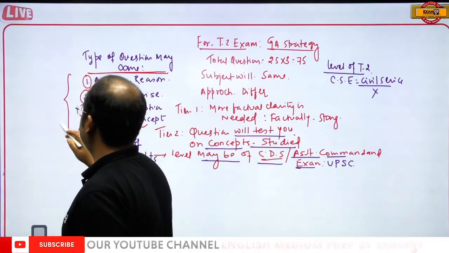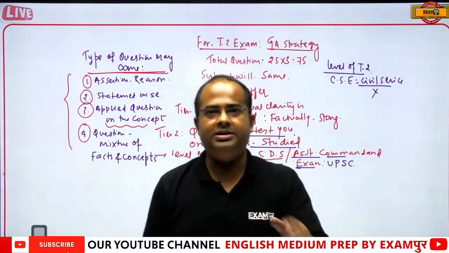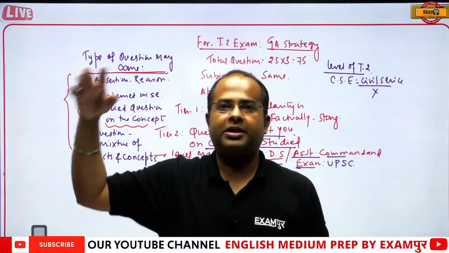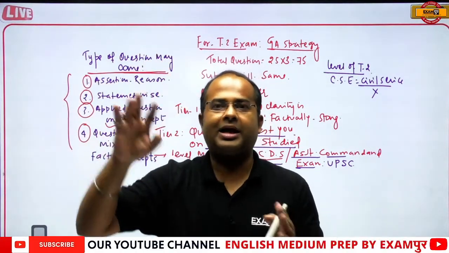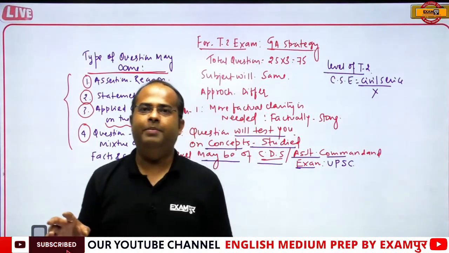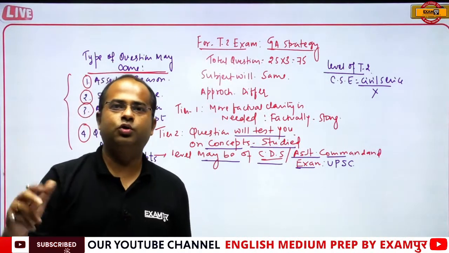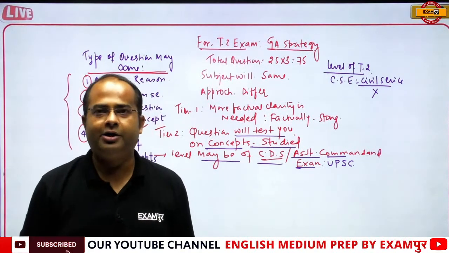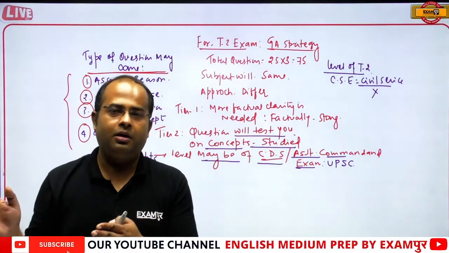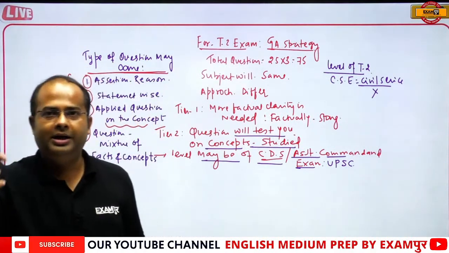For example, guys, they can ask you a question like: consider the statement that in Kuno National Park, in Madhya Pradesh, 8 cheetahs arrived. Then they can ask you that out of these 8, 5 are female and 3 are male, and they can ask you one question related to the habitat of that animal, or they can ask you a question related to Namibia.